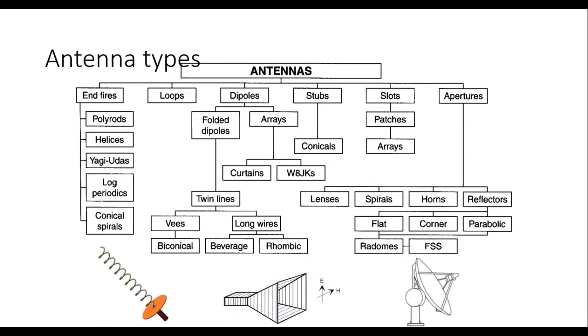And antenna types: we have different types of antennas. We have end fire, loops, dipoles, stubs, slots, and apertures. Under end fires we have polyrod, helices, Yagi, log periodics, conical. Under dipoles we have folded dipole, array antenna, curtains, and under folded dipole we have twin lines. Then we can classify into V's, biconical, long wires, beverage, or rhombic. Under slots we have patch antennas and array antennas. Aperture is a very big area. We have lenses, spirals, horns, or reflectors. Again, reflectors are classified into flat, corner, parabolic, and random.